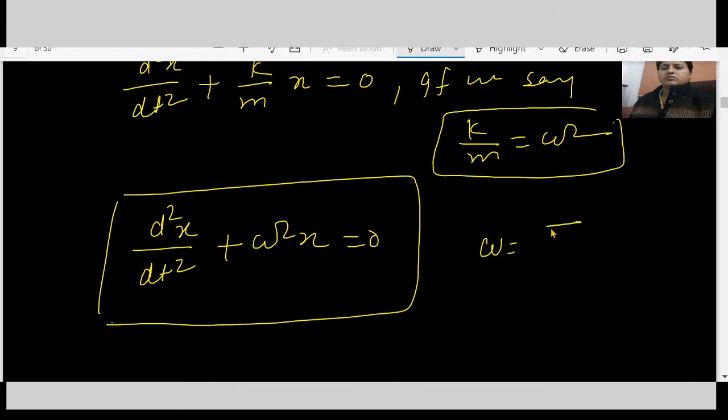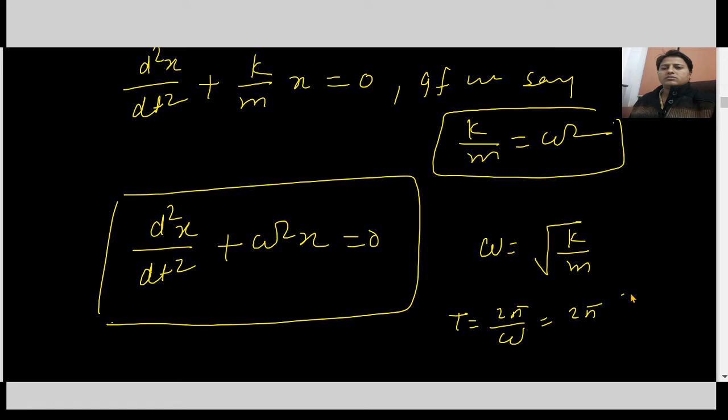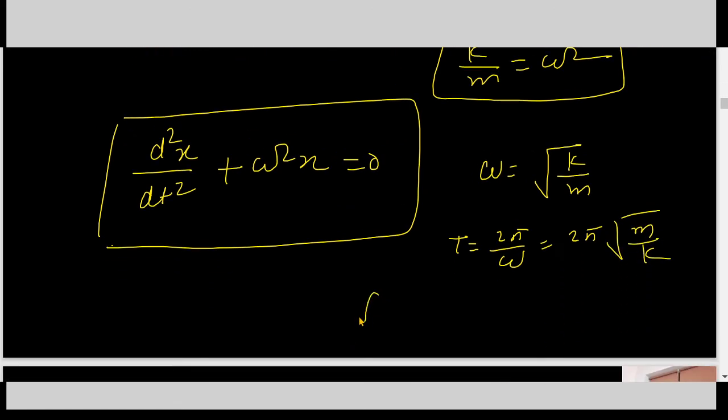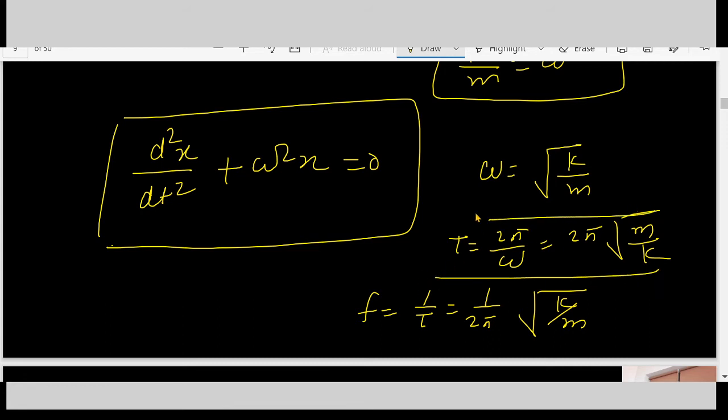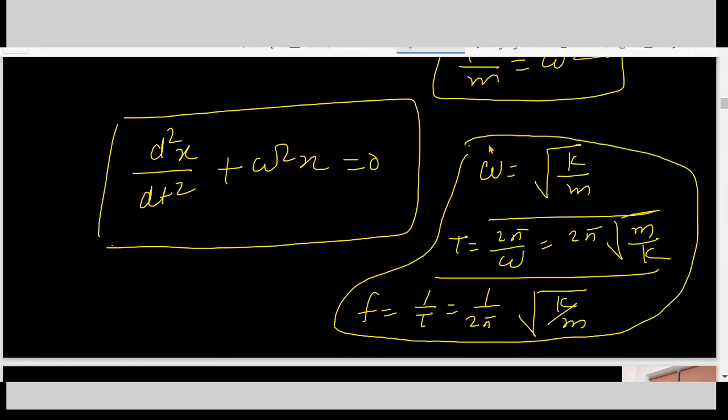Here omega is under root k over m and time period is 2 pi over omega, so 2 pi under root m over k, and frequency we all know is 1 over time, that equals 1 over 2 pi under root k over m. These are the angular frequency, time period and frequency relations. Relation is omega equals 2 pi by T equals 2 pi f.